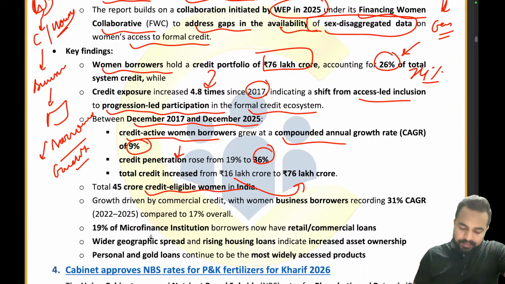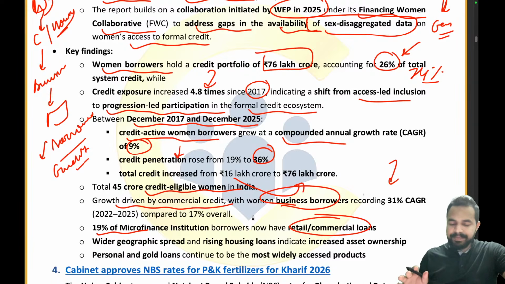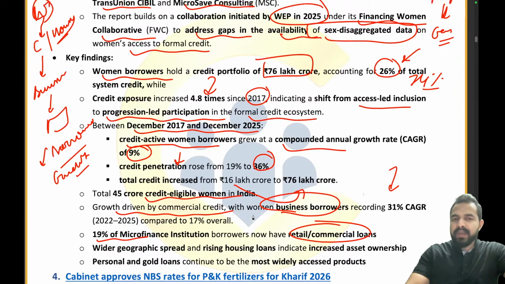19%. See, when we talk about growth driven by commercial credit, the women business owners are recording 31% CAGR from 22 to 25 compared to 17% overall. पहले 17% था, अभी 31% है. Or 19% of the microfinance institution borrowers can now have retail commercial loans. Okay, I hope this is clear to everyone. Is this data clear to everyone?